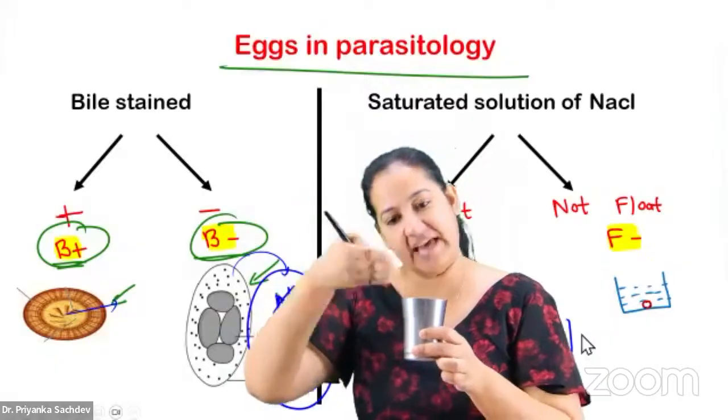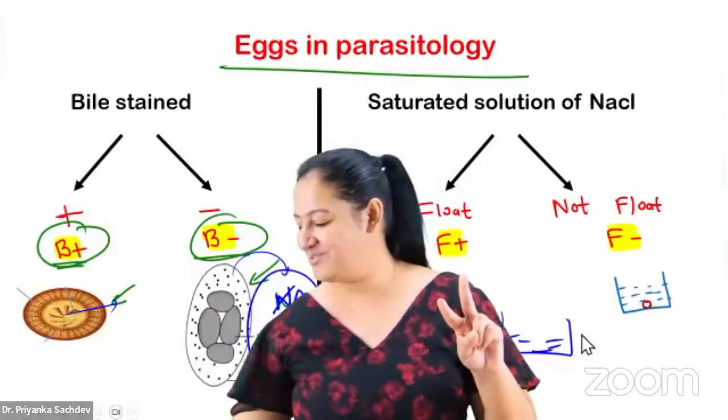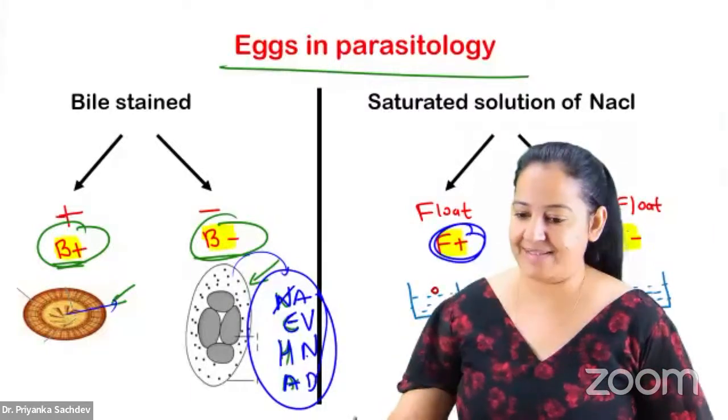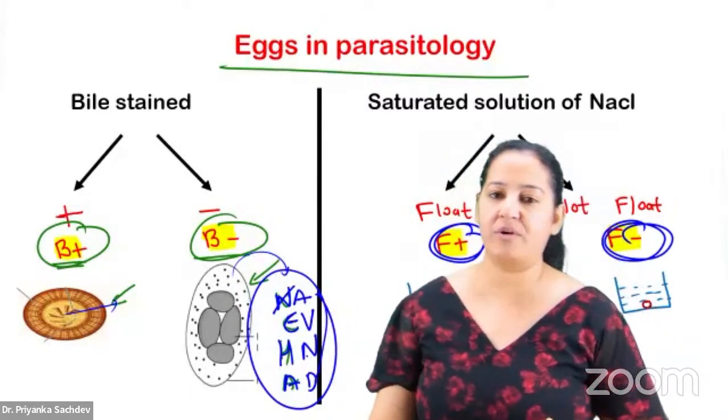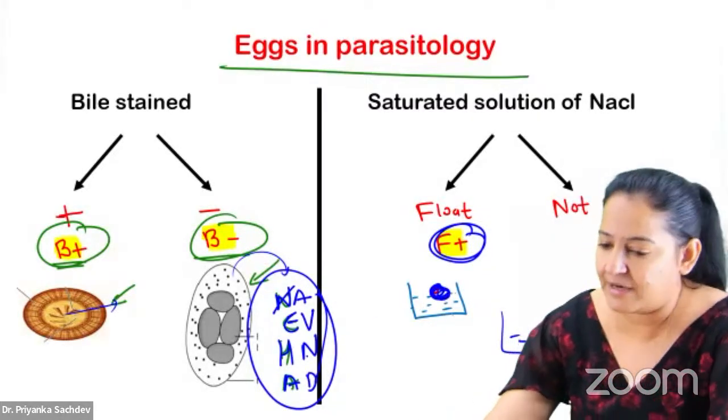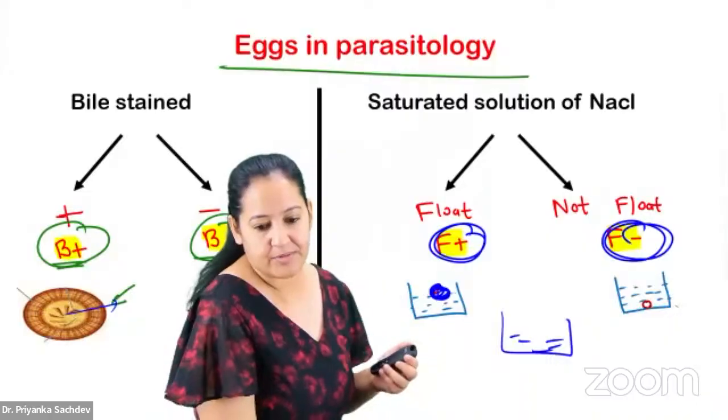There are two options. Either it will float or it will sink. The egg will do two things. Some eggs float, you can see, and some eggs sink. So the one which float, I will call them F positive. Can you see this one is floating here? And can you see this one is sinking here? I'm showing you this one, sinking.